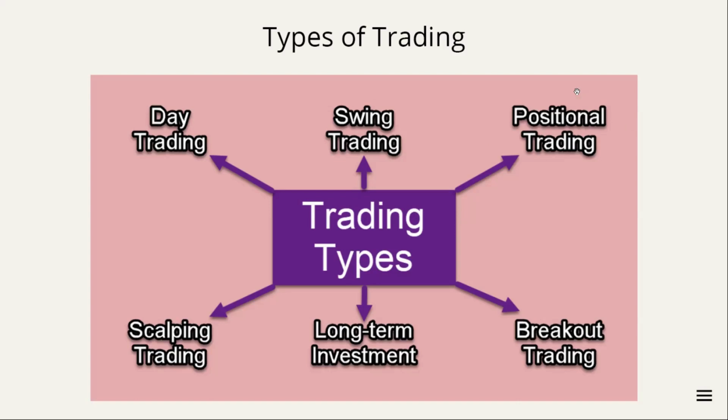Now we have positional trading. So positional trading is a pretty generic word. Again, the holding period varies from 2-3 weeks to a couple of months. So here people will buy the shares and hold them for a couple of weeks to a couple of months. So this is positional trading.